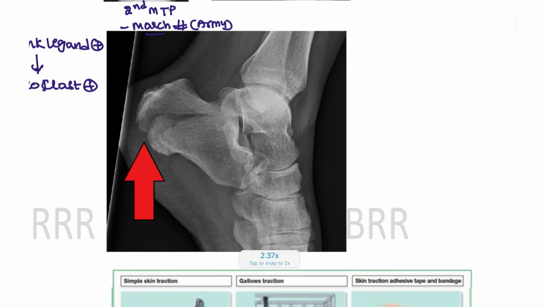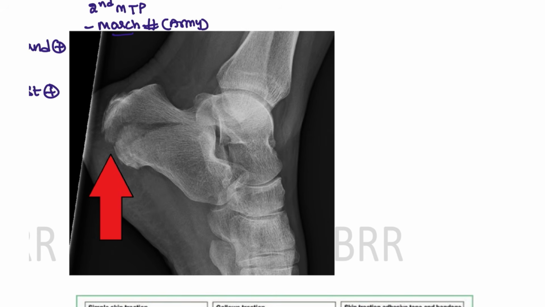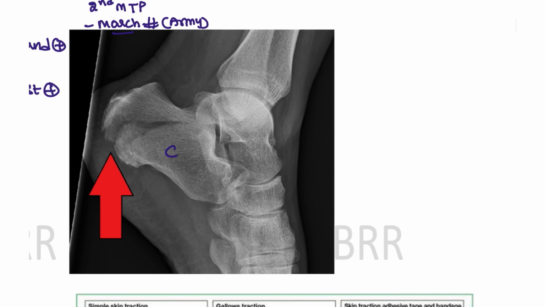Next fracture, here you can see another picture. This is your calcaneum, and on the calcaneum the fracture has been noted here. This fracture is seen in patients with calcaneum fracture, especially with high heels. Whoever uses high heels, if they slip, they can get this calcaneum fracture. Another name for the calcaneum fracture is Lover's fracture.